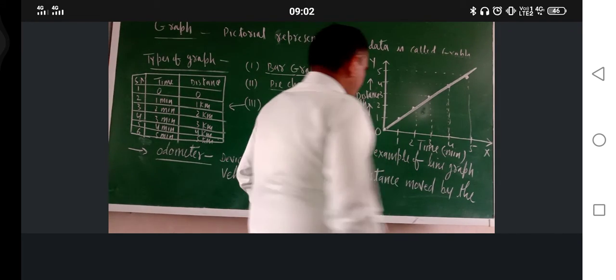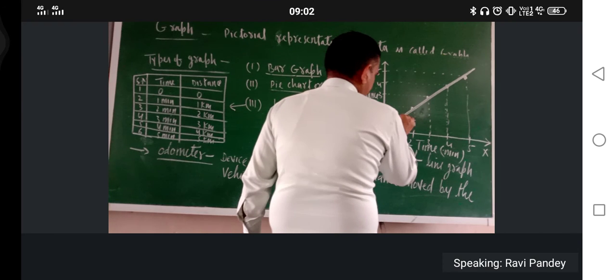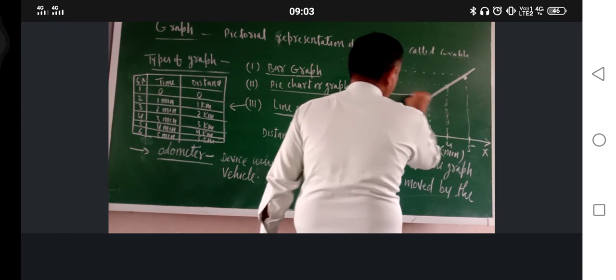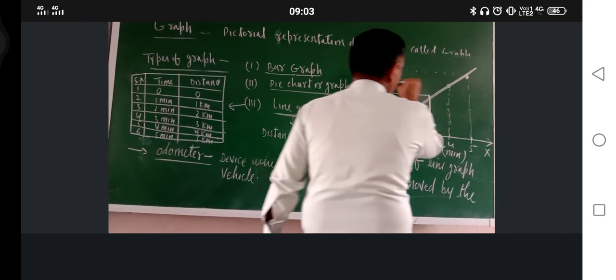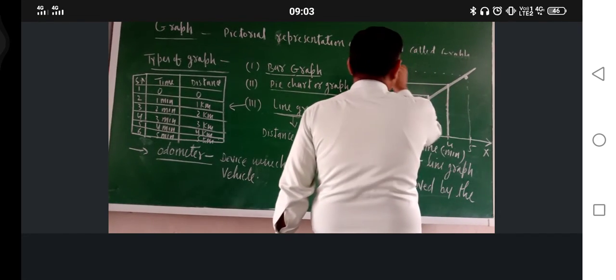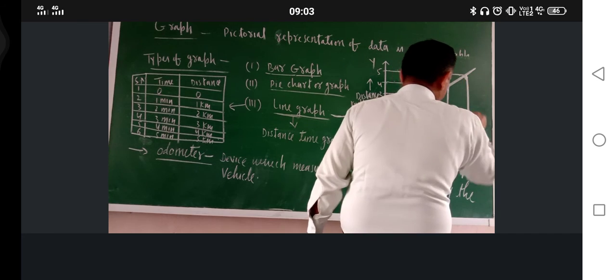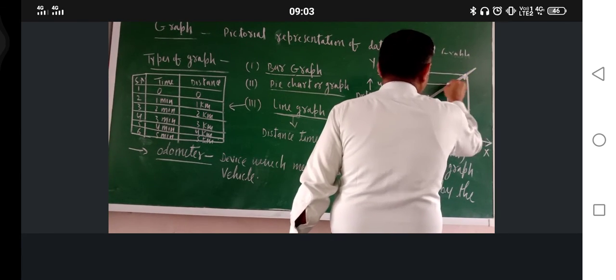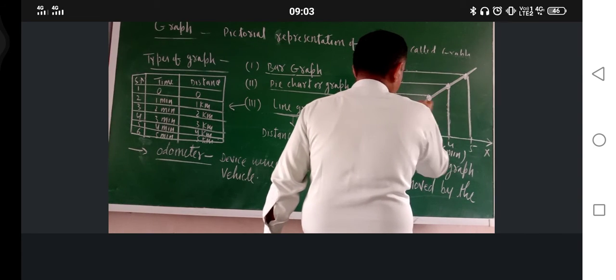Now you can depict just like that. This is this one, now this one and this one. Yes, these are the points.